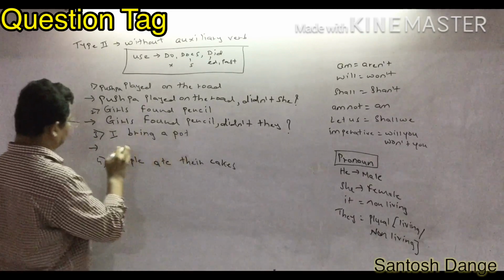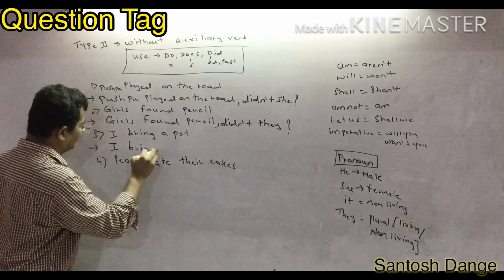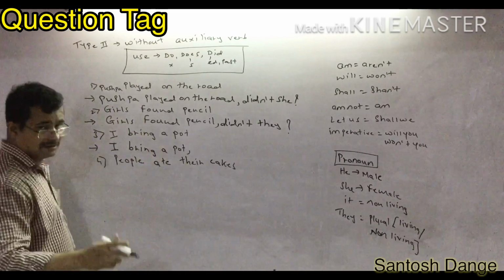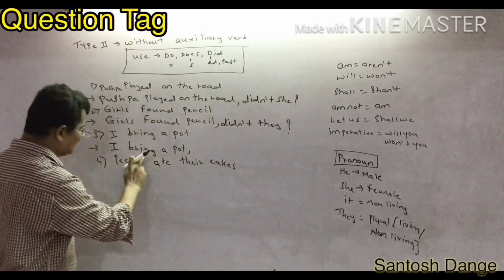I bring a pot. I will write the given sentence as it is. First of all, I bring a pot. After that, I will write a comma. It is in the first form. Is it past tense? No. Is it s or es for the verb? It is a verb, no?